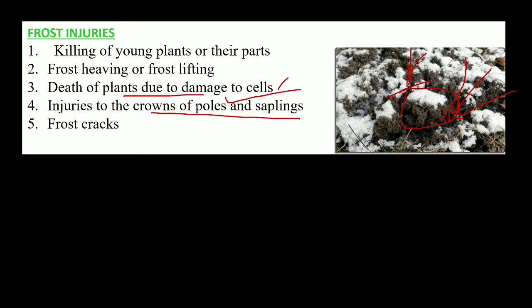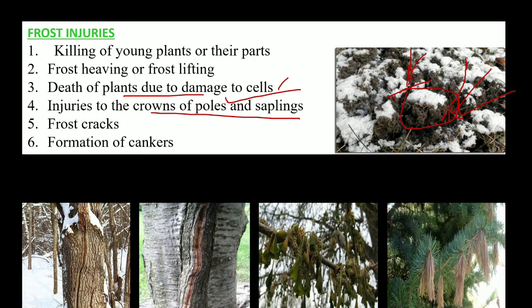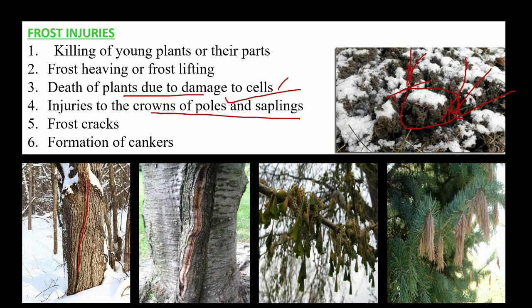And next we have the frost cracks and formation of frost cankers. So here in this image you can see this vertical incision is known as the frost crack. ये क्यों होता है? Because due to the low temperature, the water molecules in the wood get frozen, and they try to expand themselves. As a result, इनमें cracky appearance आ जाती है and they form the frost cracks. तो उसको हम frost cracks बोलते हैं.